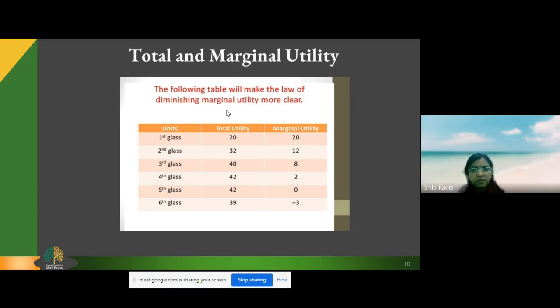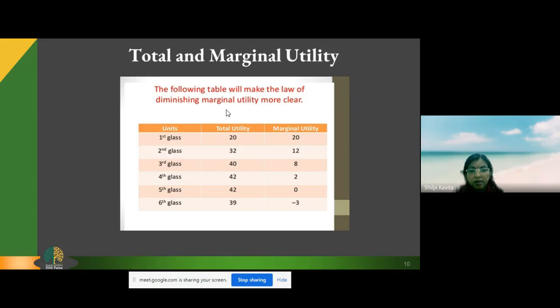The second glass, the third glass, and the fourth glass, you can see, as we consume the second glass of water, our thirst has been satisfied to a certain extent by the first glass of water. The second glass of water is giving less utility because thirst has been satisfied. Now we consume the third glass of water, the additional satisfaction is only 8 utils because slowly our thirst is being reduced. The fourth glass will give 2 additional utils. And at the fifth glass, our thirst has been satisfied.